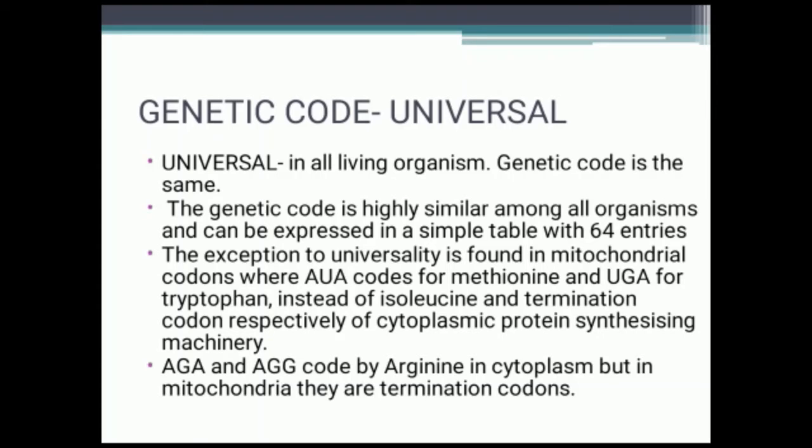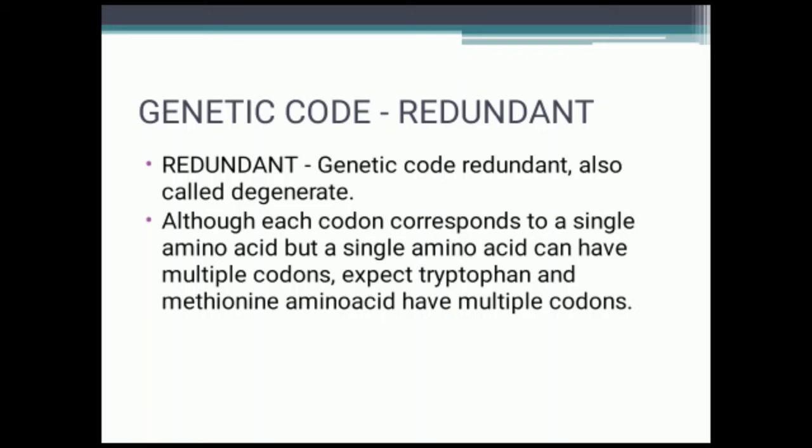And the next feature is redundancy. The genetic code is redundant, also known as degenerate. Each codon corresponds to a single amino acid, but a single amino acid can have multiple codons, except tryptophan and methionine, which do not have multiple codons.